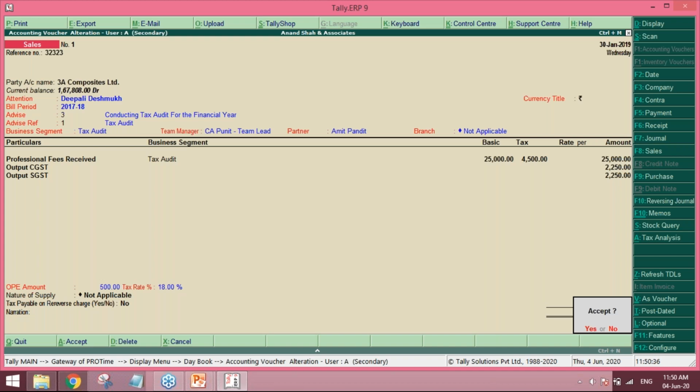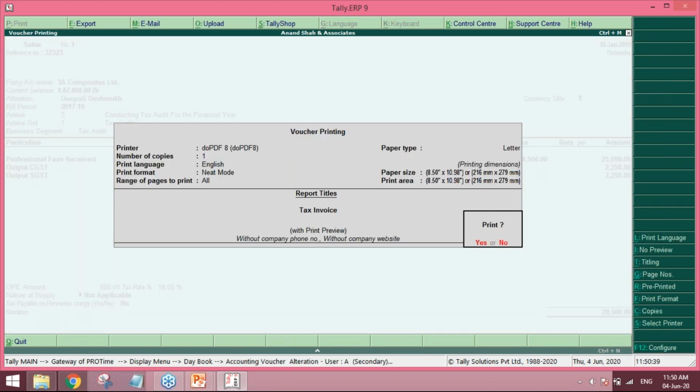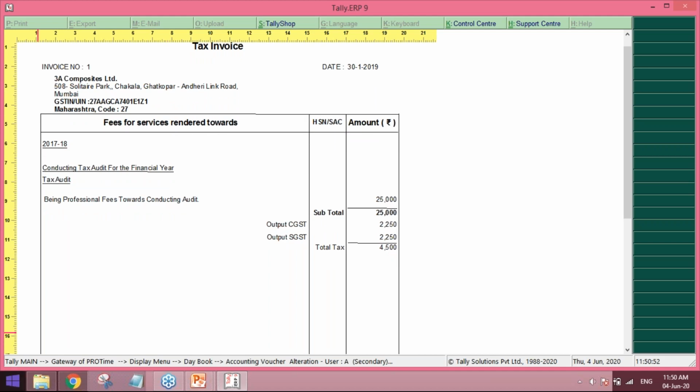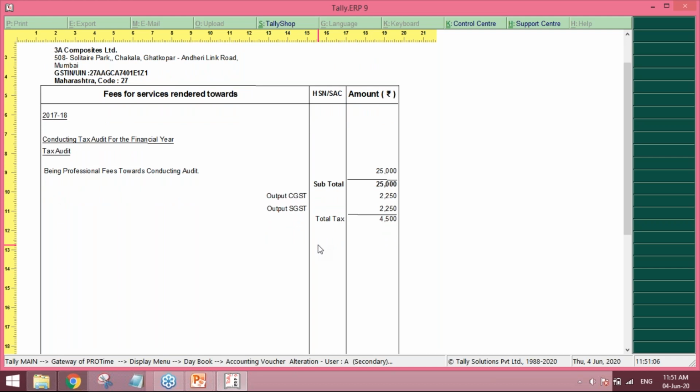So suppose if I'm printing this invoice, I can get the invoice format in this way. So tax invoice, the invoice number, then we have the billing period, conducting tax audit for the financial year, this advice reference is there. Then being professional fees towards conducting audit. So this looks very professional.